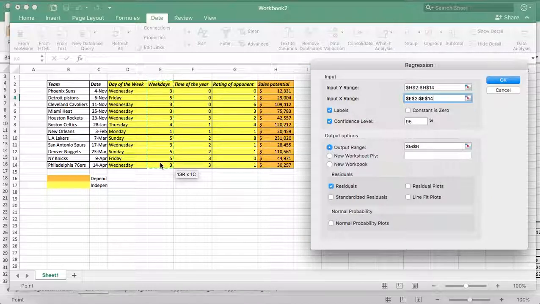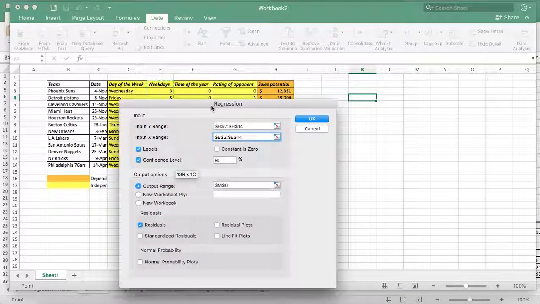because remember guys, Excel does not recognize words in these kind of scenarios, okay? So again, make sure you select the label as well. After you go through selecting your data points here, you're going to click on label, you're going to click on confidence level, 95%, and then residuals and output range, you can select any cell that you want. So Excel puts the information on this cell.